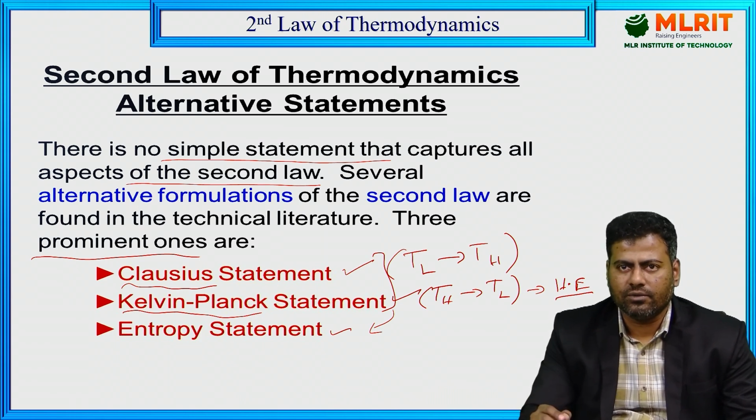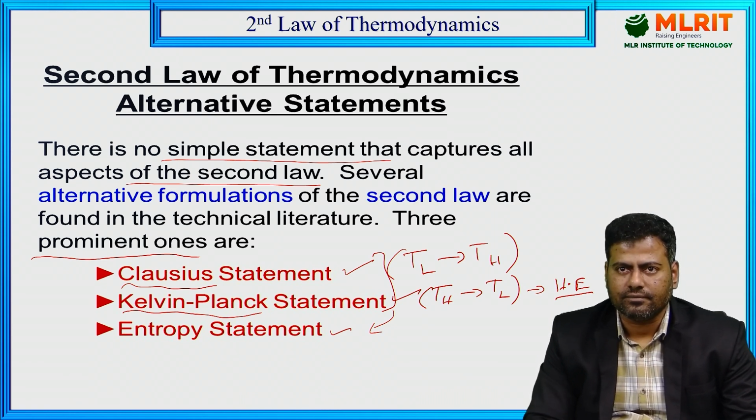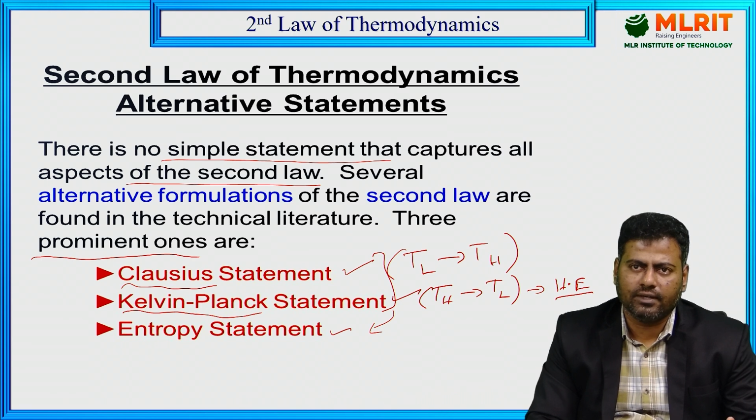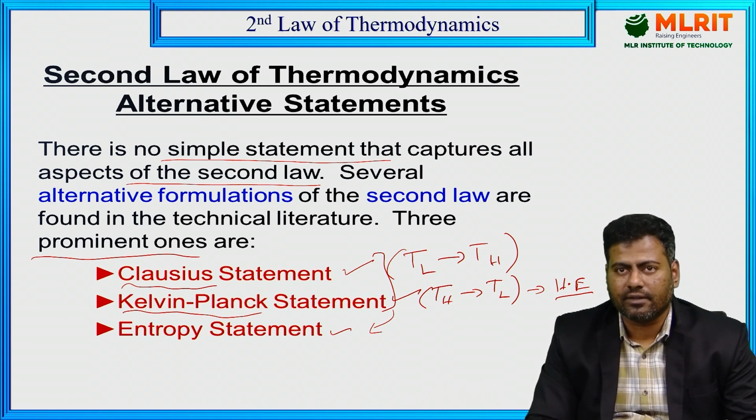But in that also, we are having particular conditions. In the first law of thermodynamics, we are not having any sufficient conditions. But here, I am able to mention the conditions also. Then I can frame a particular heat engine which is transferring the heat energy from a higher temperature body to a lower temperature body. For that kind of system, we can apply this Kelvin-Planck statement.